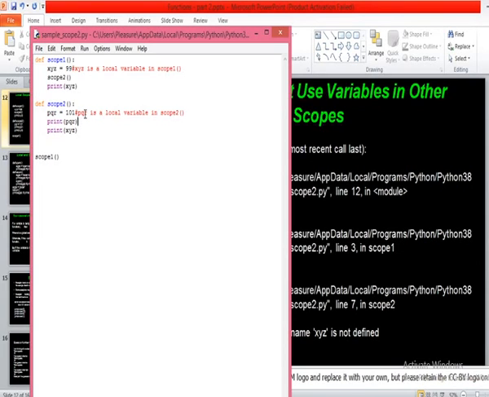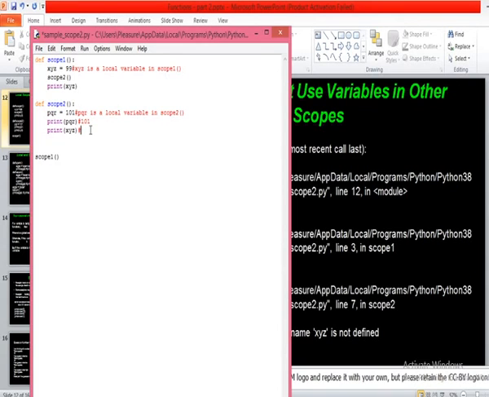Now try to understand. I have written a print statement with PQR. Since PQR is the local variable of that function, it prints the value 101, correct? Print of PQR: PQR is a local variable of scope2, so it will have access to that PQR and it will print 101. But what about this one now?